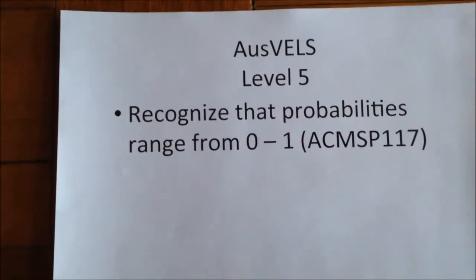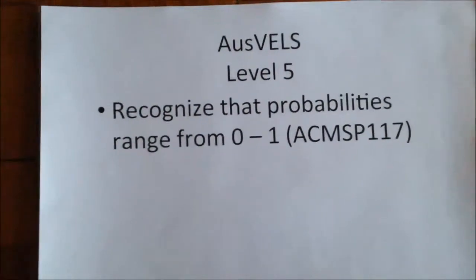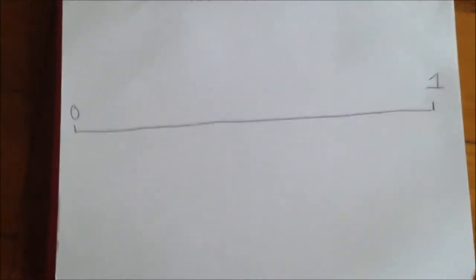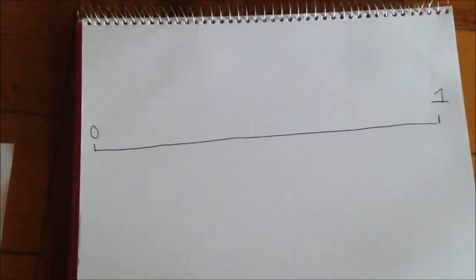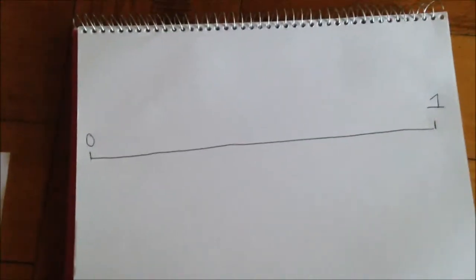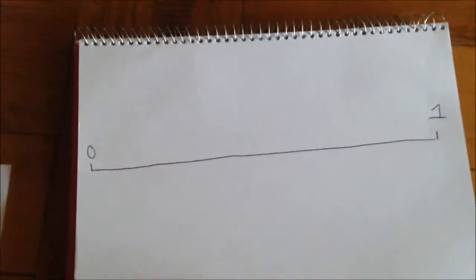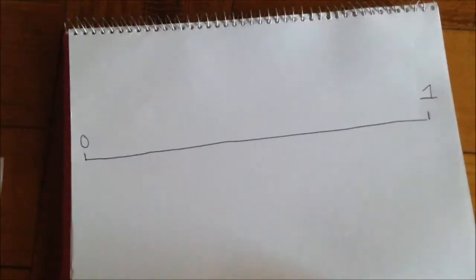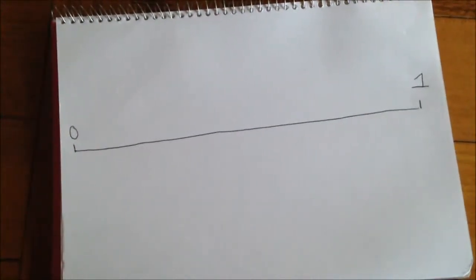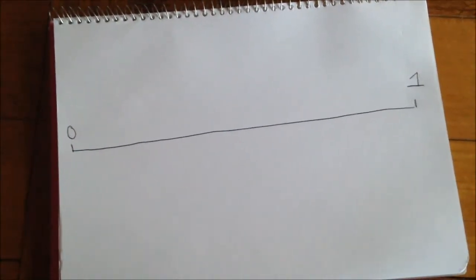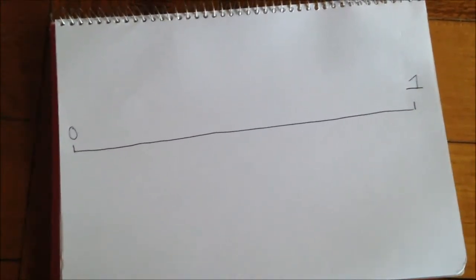Then the students get to come up with some other events together as a class and have them listed on the board. Students get a number line where they assign events that are either likely to happen, which is 1, or unlikely, which is 0. For an event such as the weather appearing on the news, students are more inclined to put it at 1, where it would be likely to happen. Whereas a child falling over at school may be unlikely to happen because it happens every day and is not a news event.